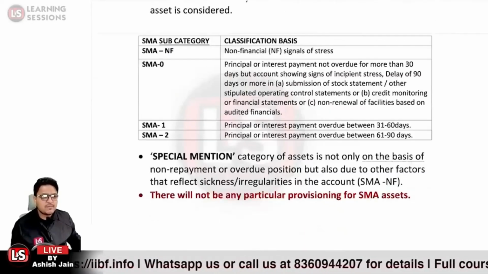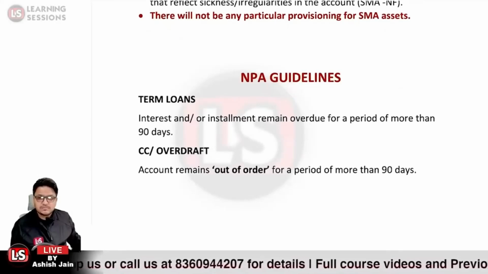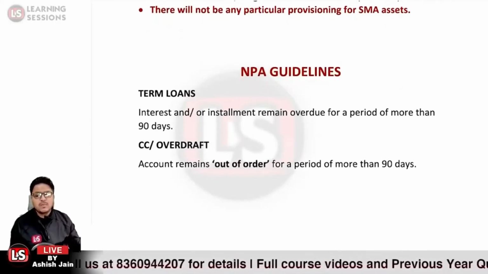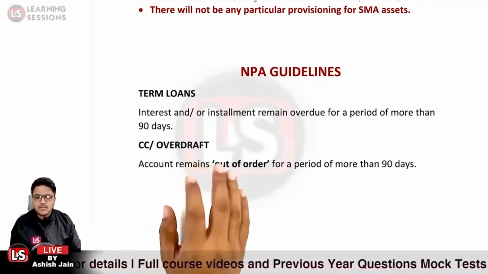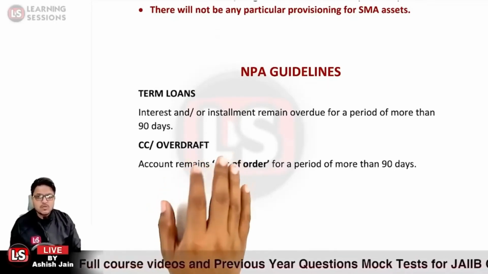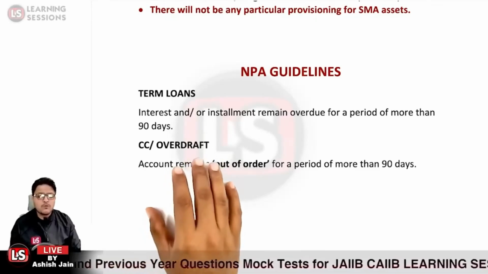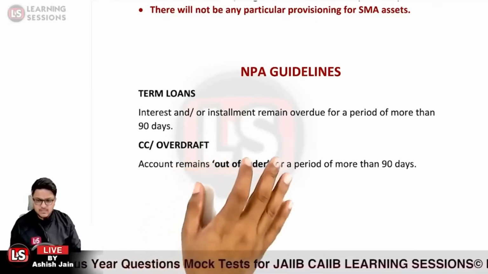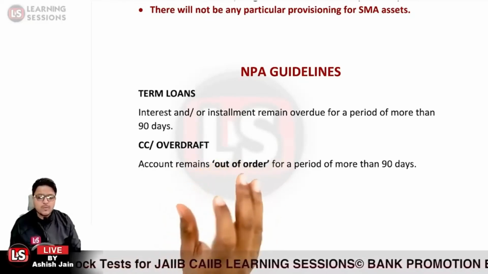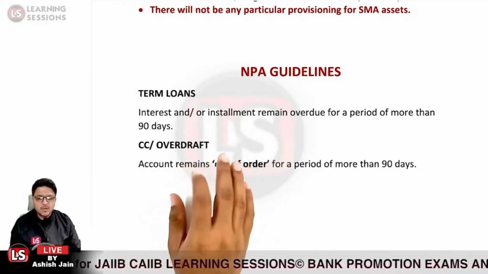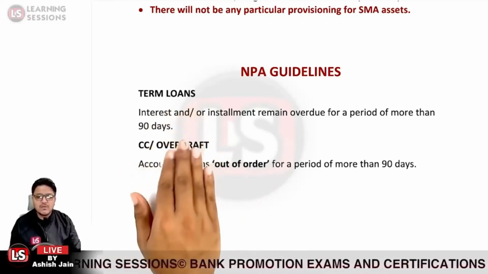Okay, then after the special mention category, let us have a look at the theory related to the NPA guidelines. First of all, it is related to term loans. If the interest or the installment or both remain overdue for a period of more than 90 days, in that particular case the loan will be classified as a non-performing asset in the case of the term loan.